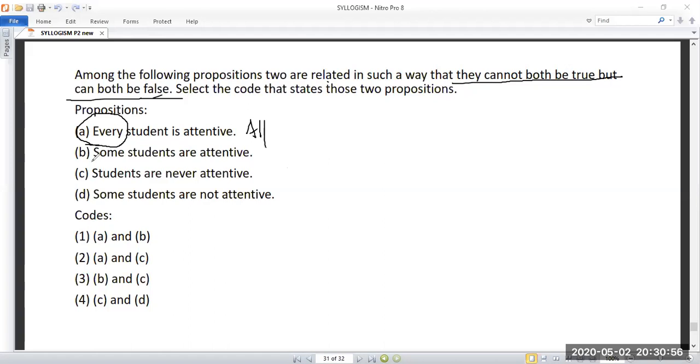So this is the all question. Some students are attentive, you know this type. Students are never attentive means no; never means no. Some students are not attentive, that means some not. You know how to draw the diagram, so draw the diagrams. Somebody has given D. Any other answer? This is the last sum for today. Everyone can solve this and tell me the answer, and we can discuss it.